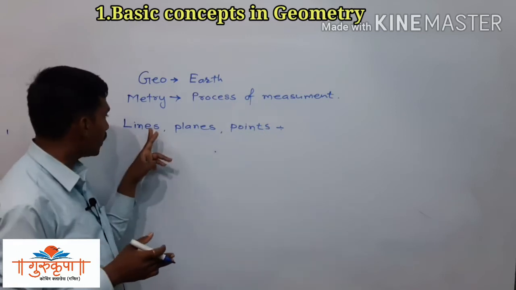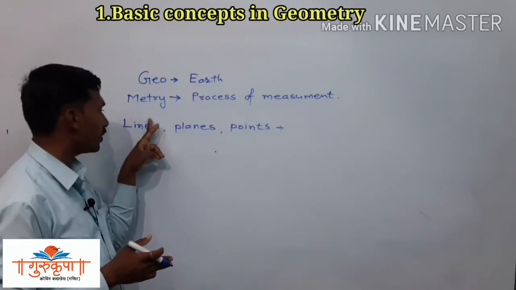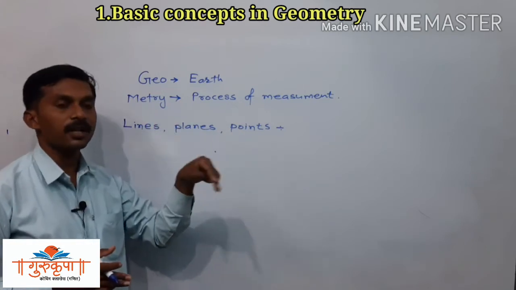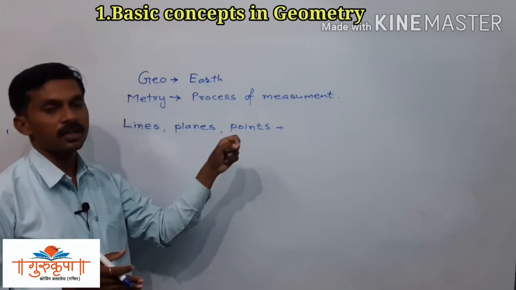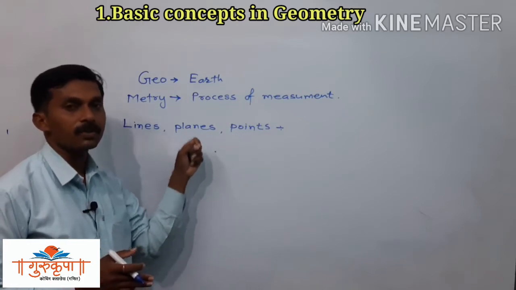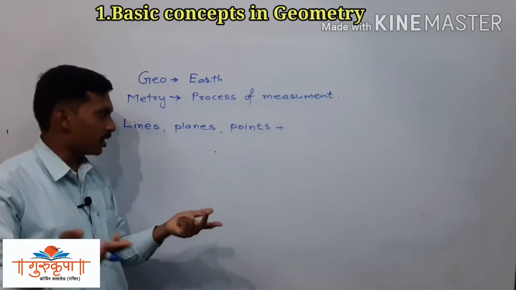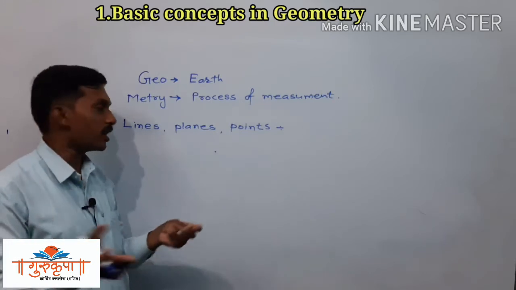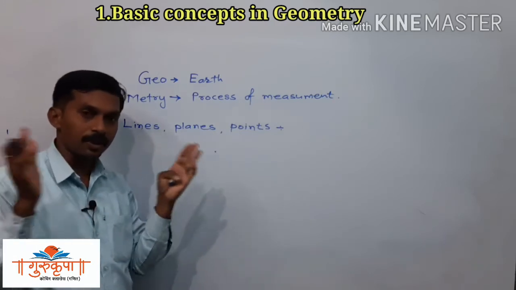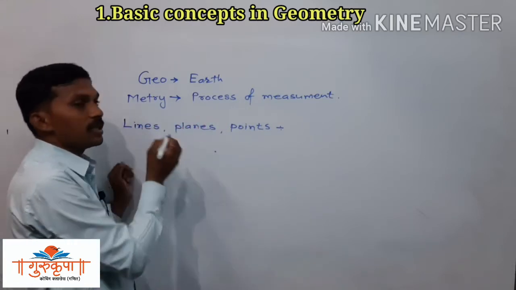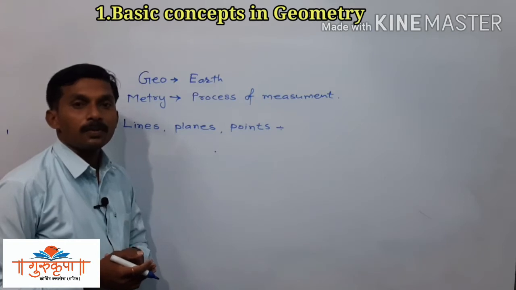So always remember that when the word line is used, we have to consider that it is a straight line. No need to say always straight line. Line means we have to determine that it is a straight line. So a line is nothing but a set of points.